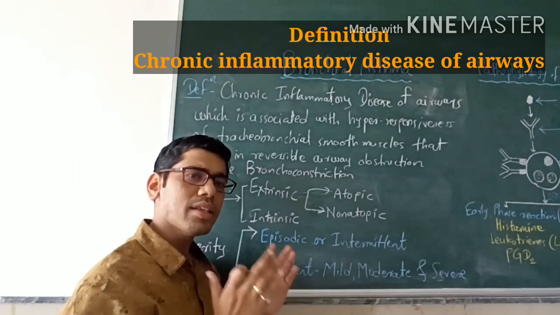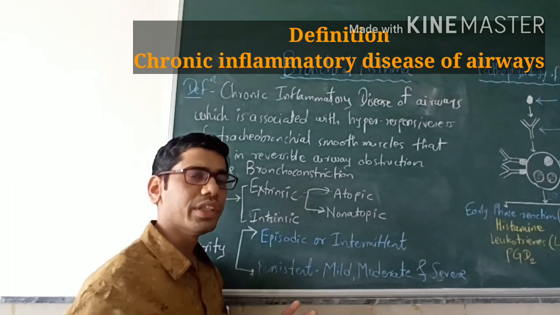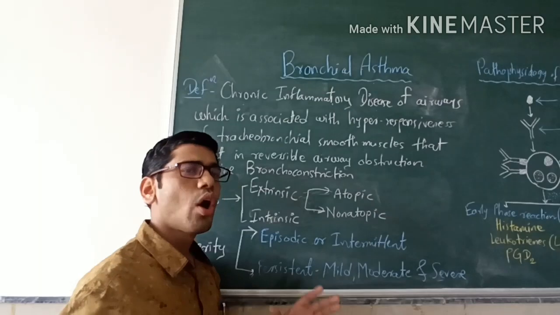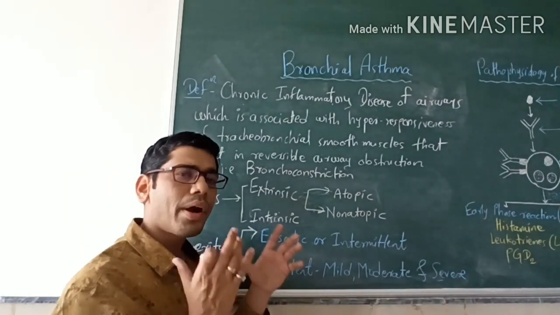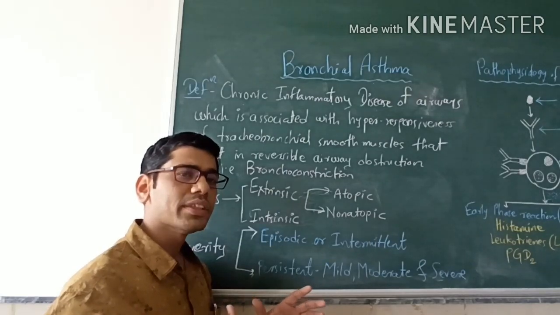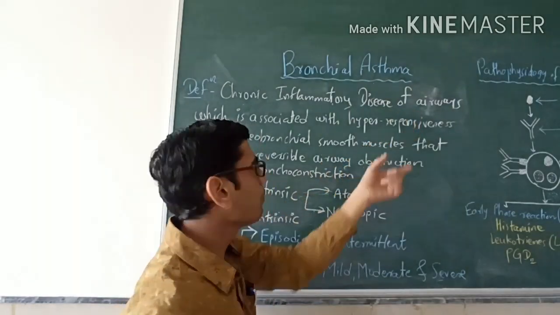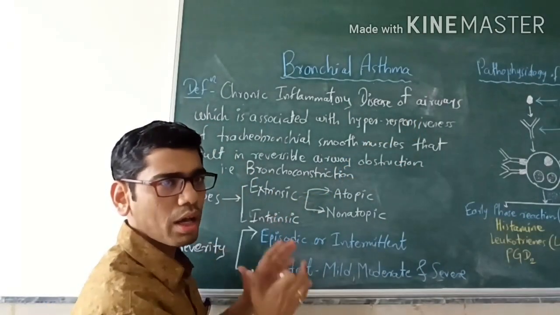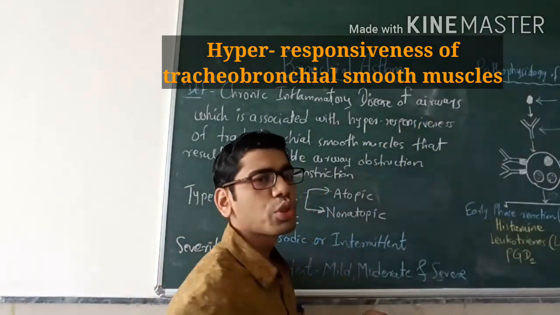Previously, asthma was considered only as a type 1 allergic or hypersensitivity reaction. But nowadays, we have very well understood the pathophysiology of asthma, and apart from that type 1 allergy or hypersensitivity, what is mainly present is a chronic inflammatory component. So inflammation is present in asthma, which is associated with hyper responsiveness.